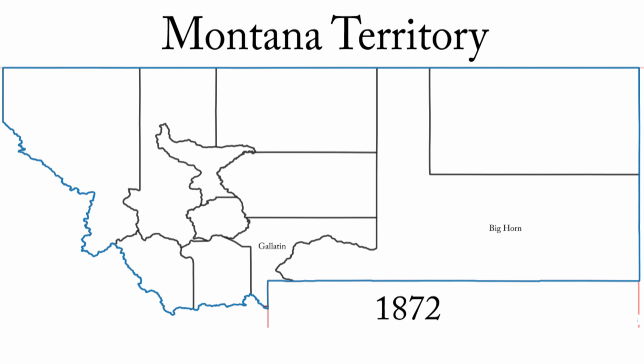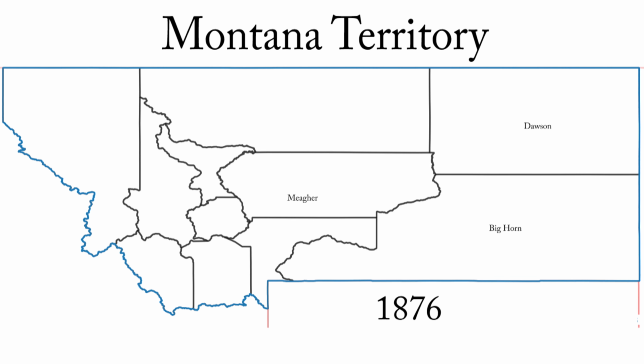Bighorn gains land from Gallatin and non-county land that had been lost from Choteau. February 7, 1874, Gallatin gains a small remnant of the Dakota Territory when it was transferred to the Montana Territory. Faulty maps originally assigned it to Beaverhead and Madison. However, it was actually surrounded by Gallatin. February 13, 1874, Gallatin loses to Marr. February 5, 1876, Choteau gains land from Bighorn and Deer Lodge. February 9, 1876, Bighorn and Dawson lose land to Marr.